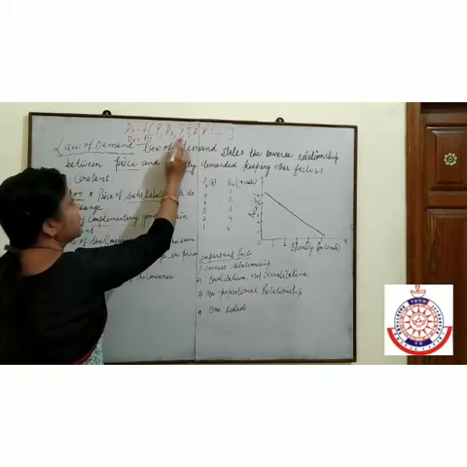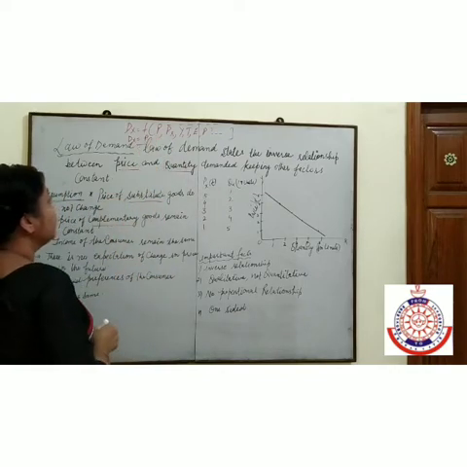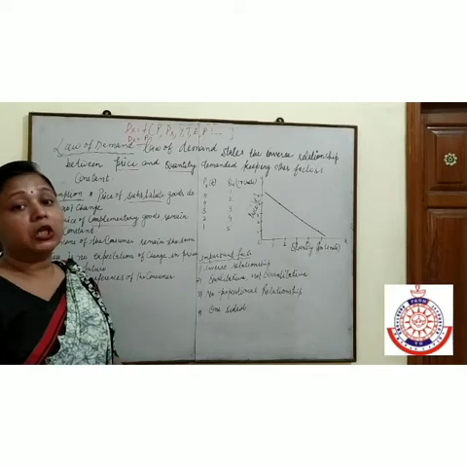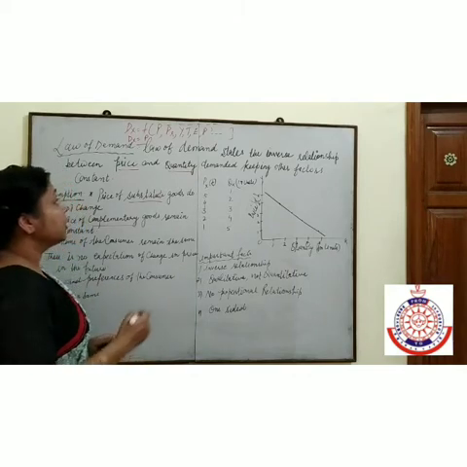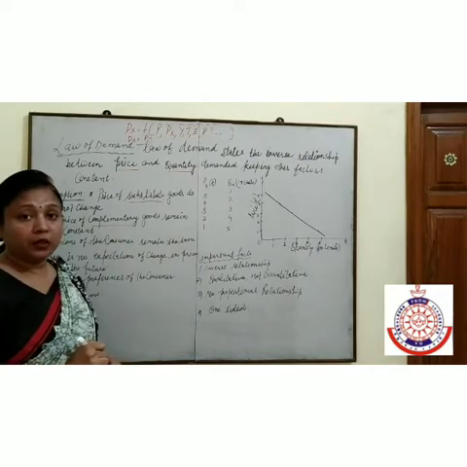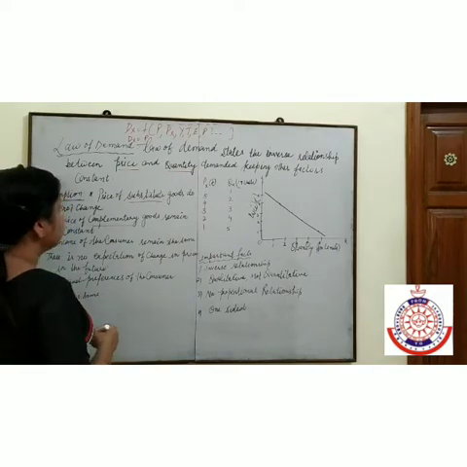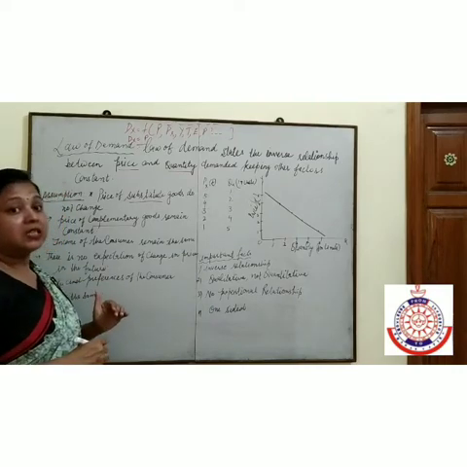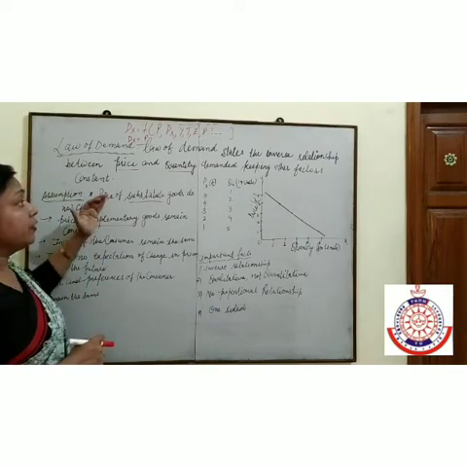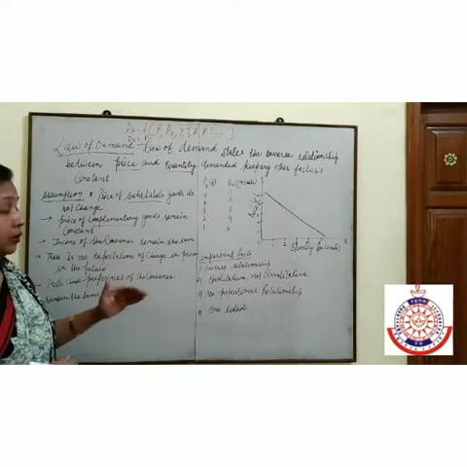All these factors except the price are considered other factors. So, when we talk about the law of demand, we are talking about the relationship between price and quantity with other factors remaining constant. This is our assumption.